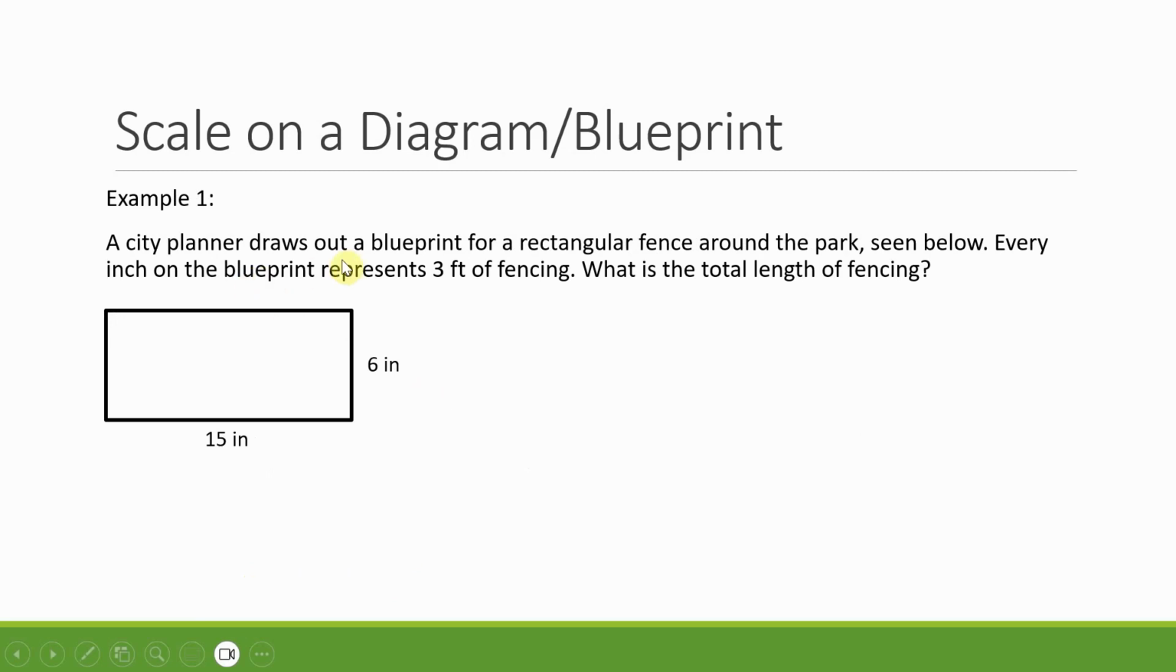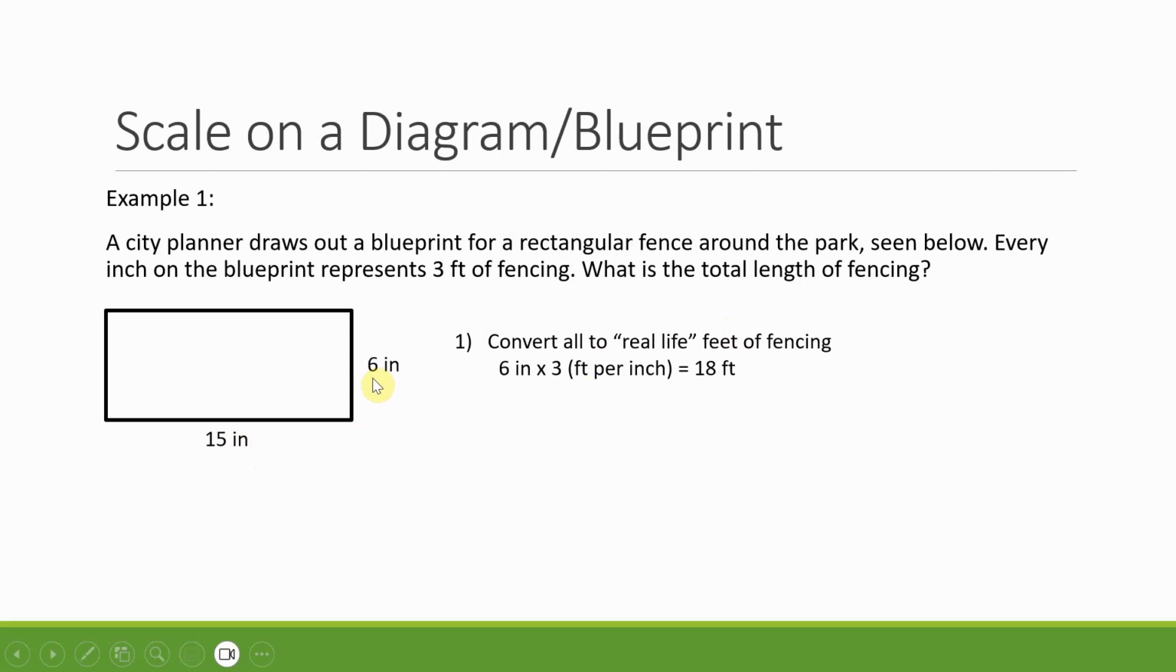A city planner draws out a blueprint for a rectangular fence around the park, seen below. Every inch on the blueprint represents 3 feet of fencing. That would be that scaling conversion factor that I was talking about. What's the total length of fencing? First thing we're going to do is convert all these, so these two terms, to real life feet of fencing.